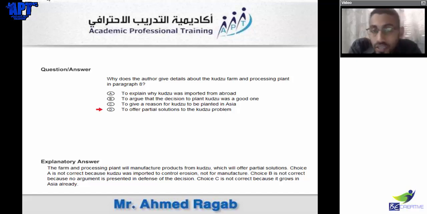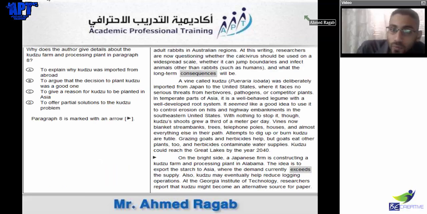That's why he mentioned it here. Now here he said the farm and processing plants will manufacture products from kudzu, which will offer partial solutions. You see? So he said it. It will offer a partial solution. That's the thing.